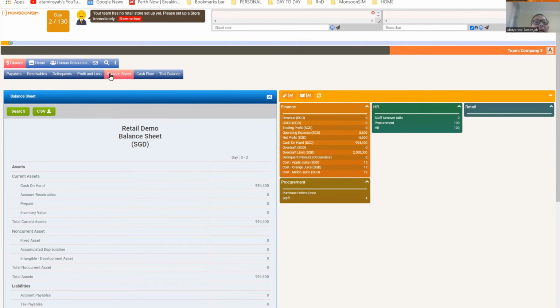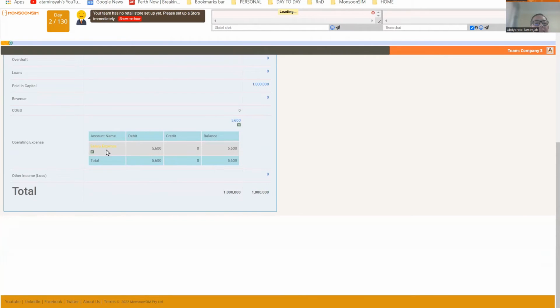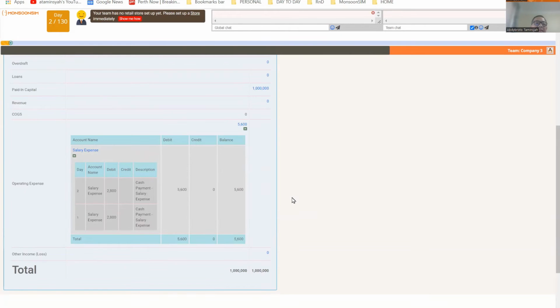Of course, you can look at the trial balance. This is the trial balance, left and right must be equal, and look at the operating expense, 5,600, under salary expense. And what do you expect, right? Because when you increase an expense, it is in the debit column. So debit 2,800 for day 1, day 2.